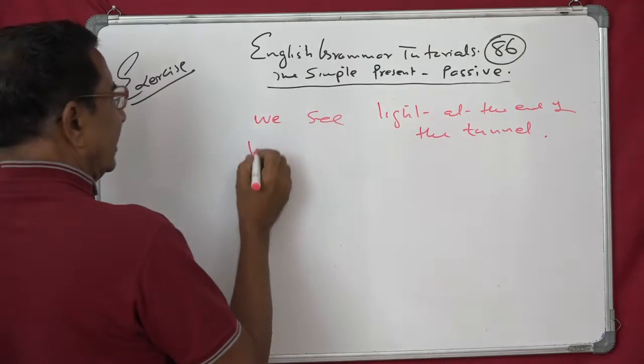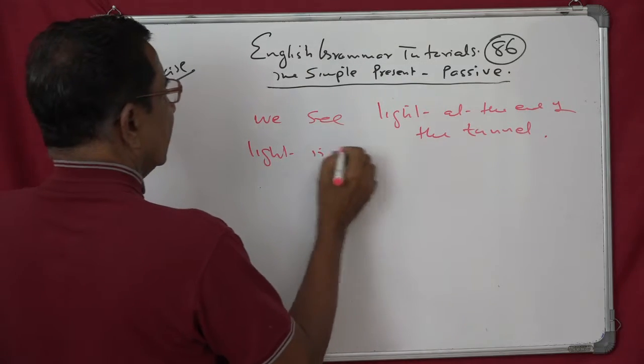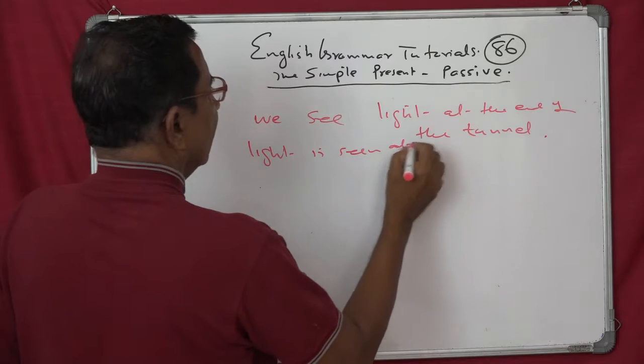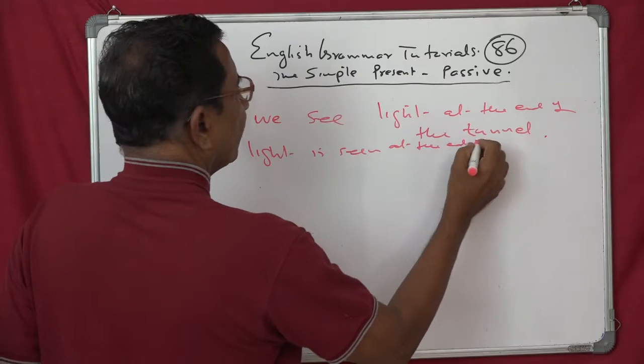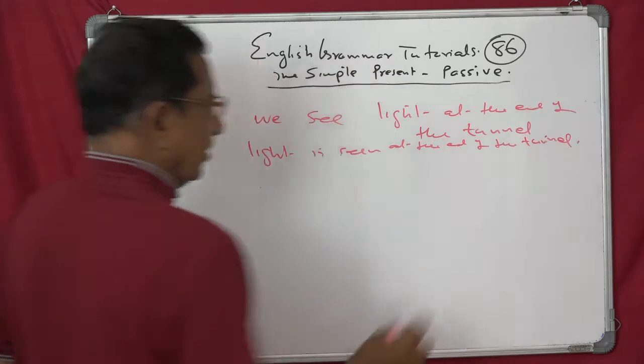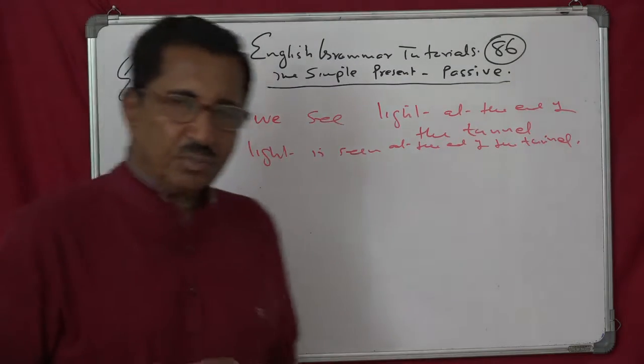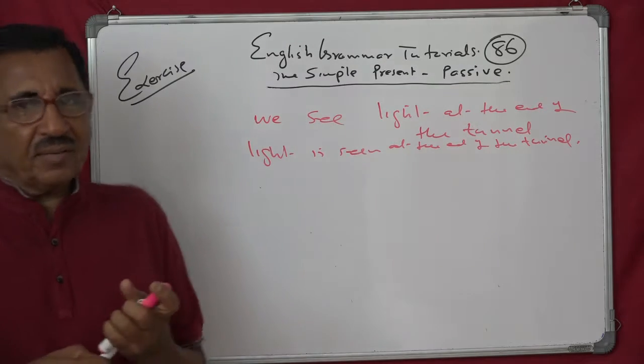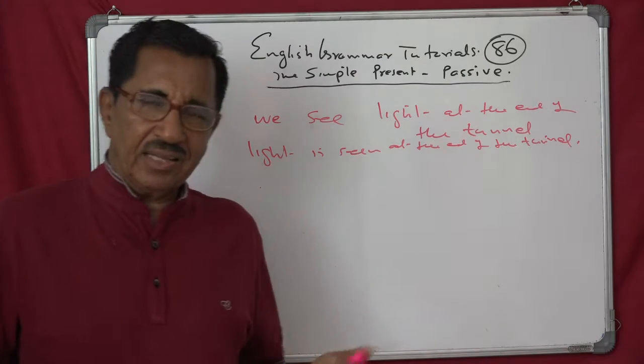So you see, light is seen at the end of the tunnel. "By us" is not required because it is not a specific thing. Anybody can see that light is seen at the end of the tunnel.